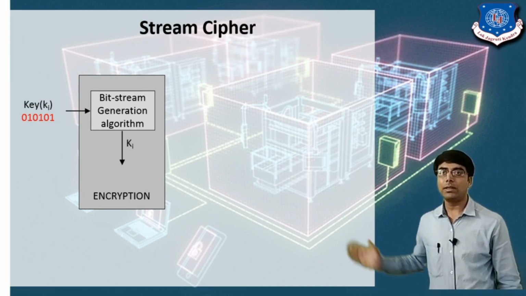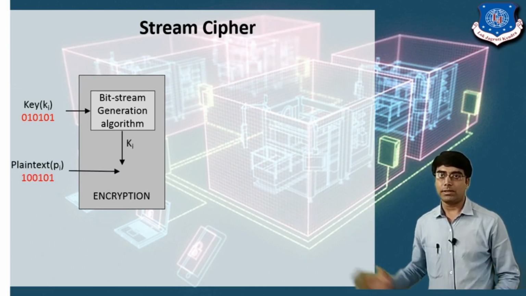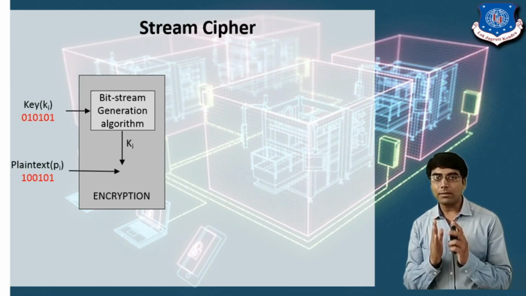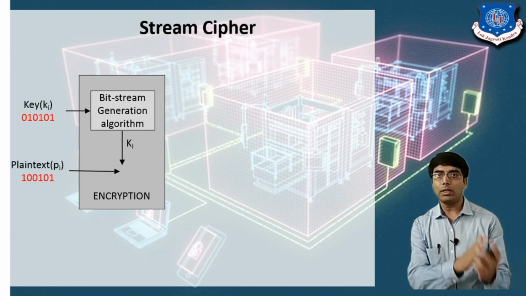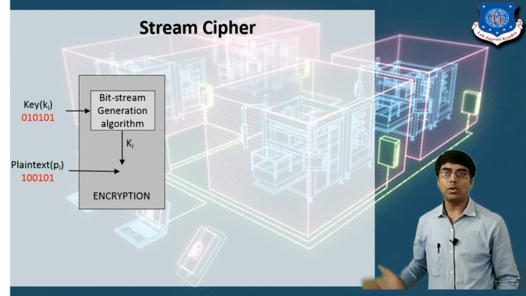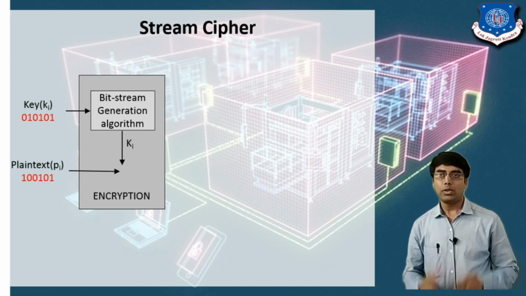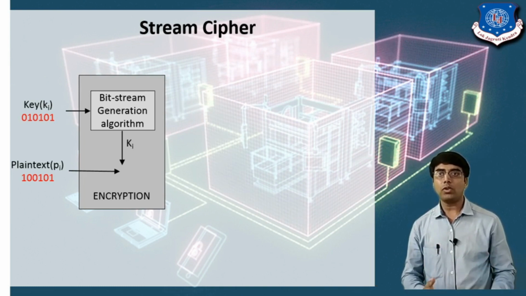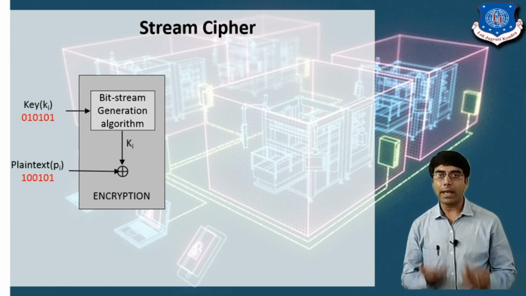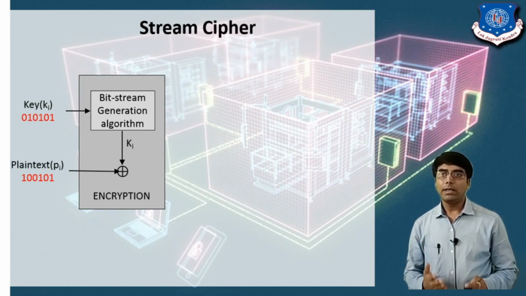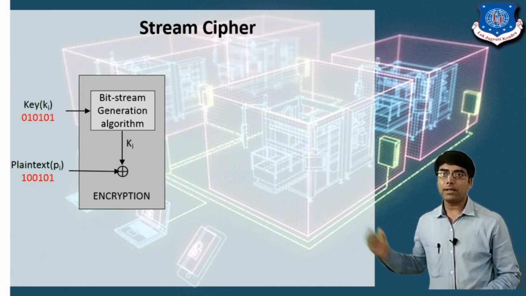Now we are considering the plain text message. Again, we have converted our message into bit form. So here again we are considering the bits 100101. So this is my plain text bits. Now we are applying the XOR operation with the key ki on the plain text message.